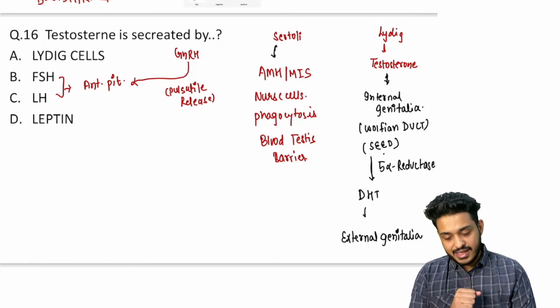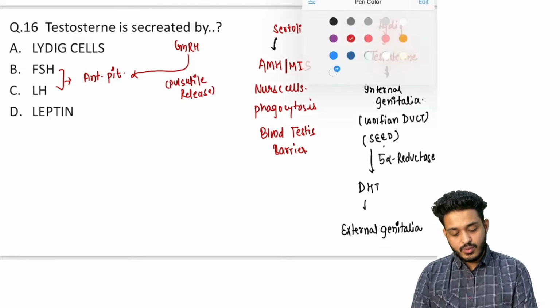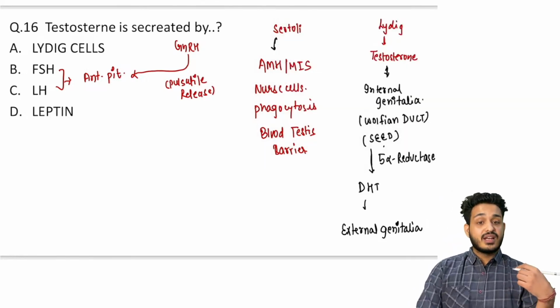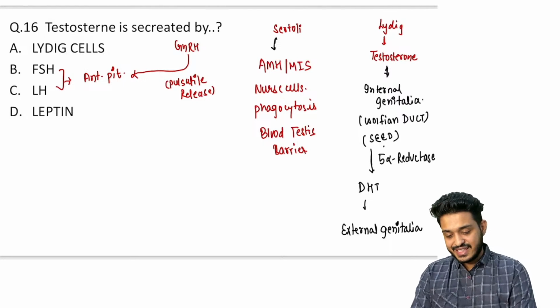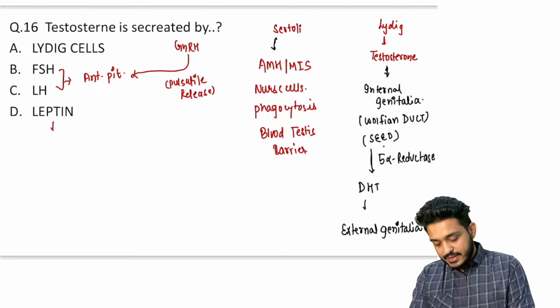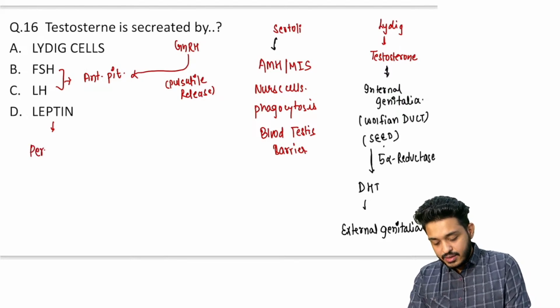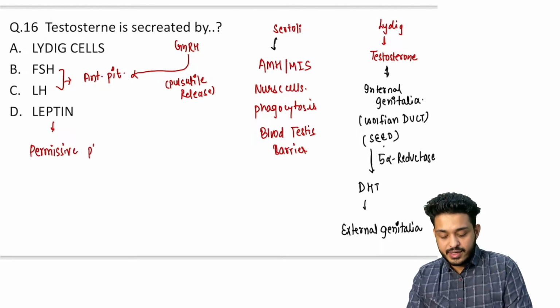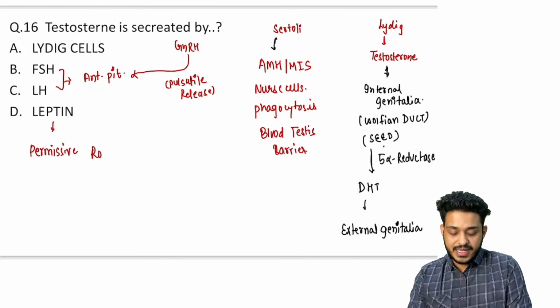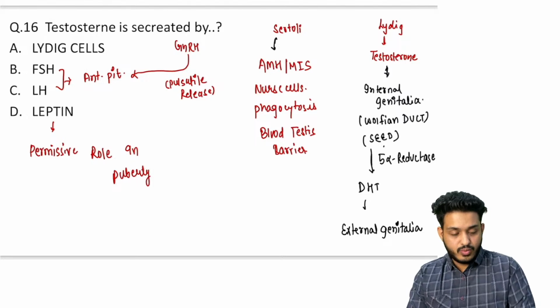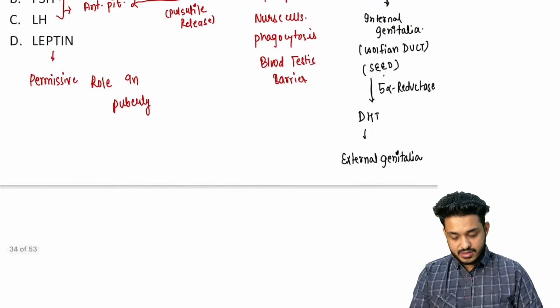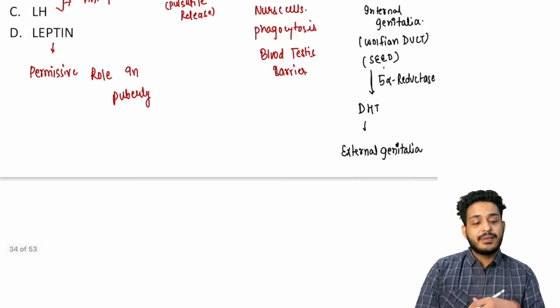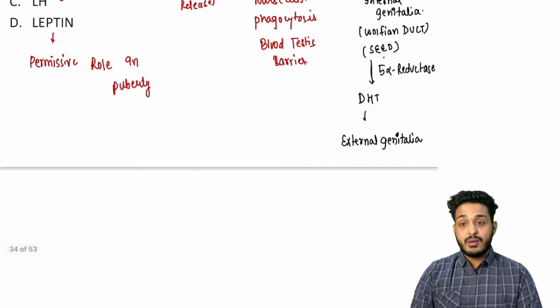Right? What about this leptin? Remember, there is another question based on this leptin. We will be discussing about that, right? So this leptin is going to play a permissive role in puberty. Right? So what is going to happen? Let me make you understand. Just give me 2 minutes. So what is going to happen? This leptin is going to be responsible for the permissive role in the puberty.